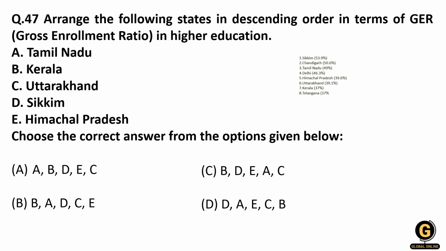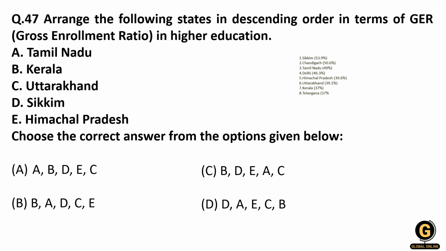So they have given us 5 states, and we have been asked to arrange these states in the decreasing order of the gross enrollment ratio. First, let us understand what is gross enrollment ratio. If you have 10 students in the age group of enrolling in secondary education, and all of them go into secondary school, your gross enrollment ratio will be 100, right?